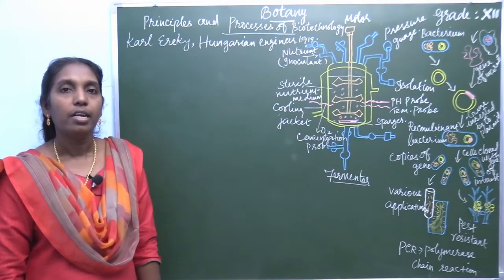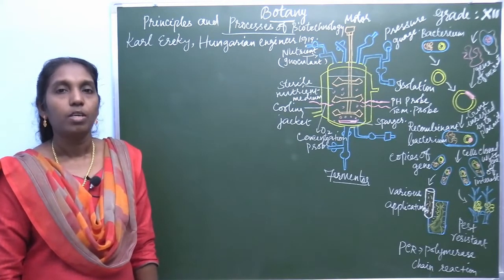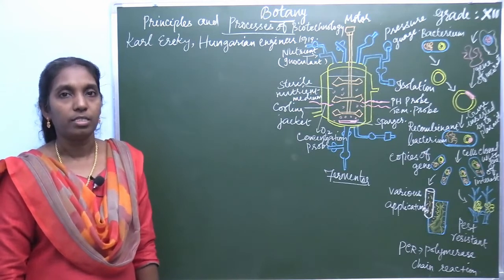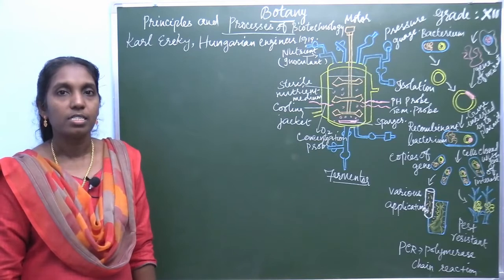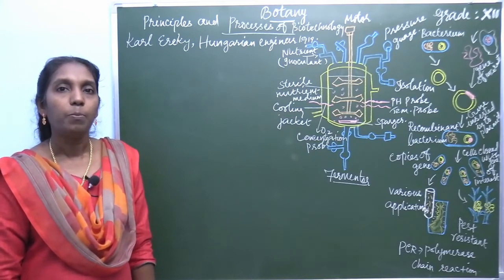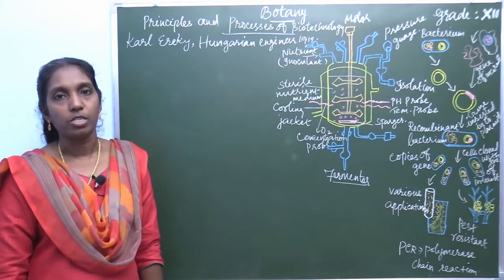First question, define biotechnology, or what is biotechnology? Biotechnology is the science of applied biological processes.